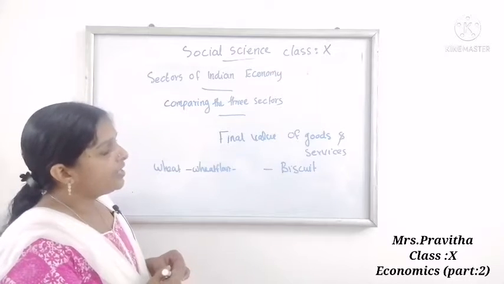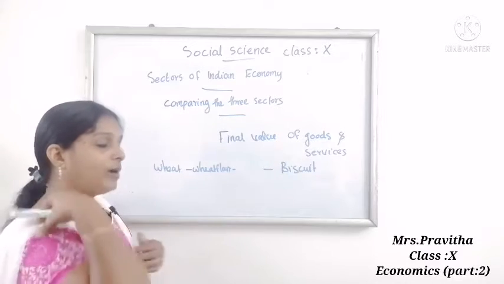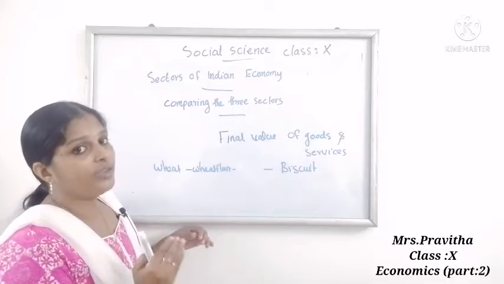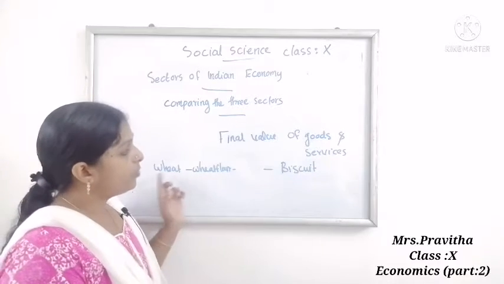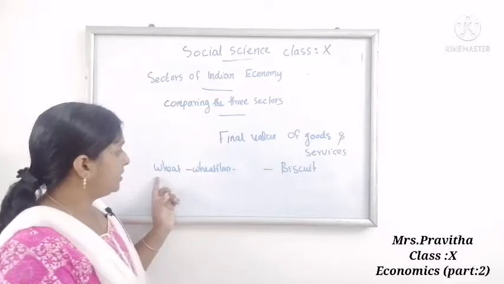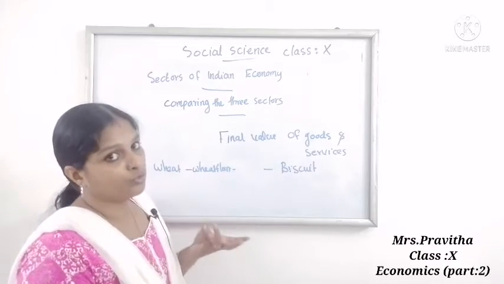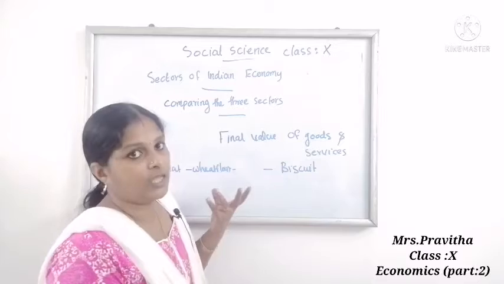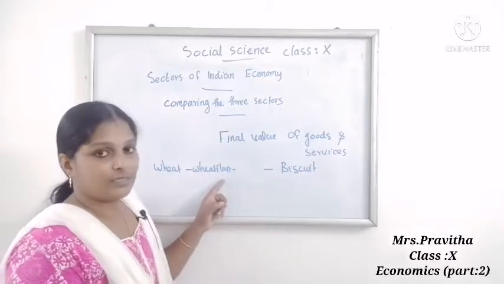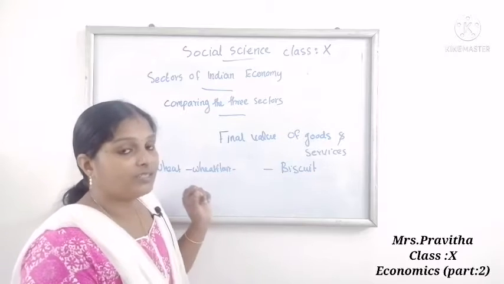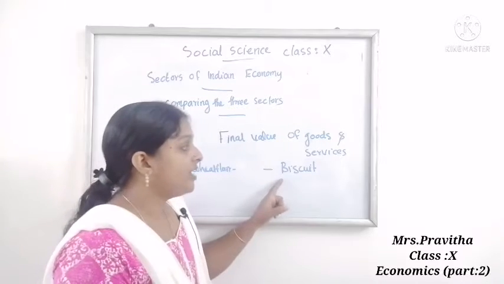So for adding the value of goods, we will take the final value of a product. For making biscuit, wheat flour, oil and sugar are all used, and there is no need to count the value of all these things. So what will we take? We will take the final value.